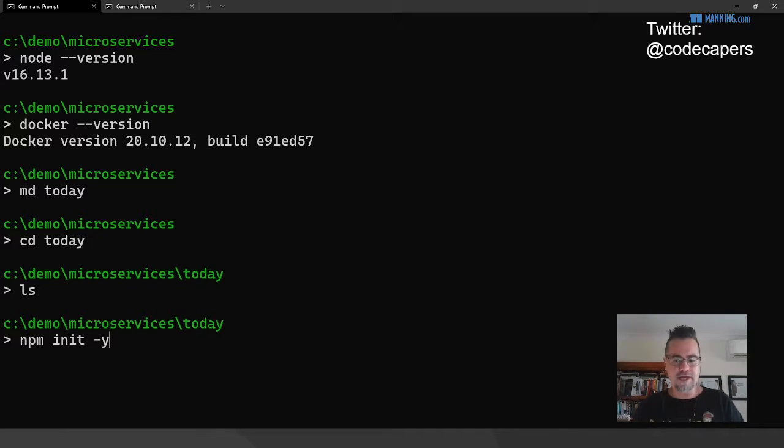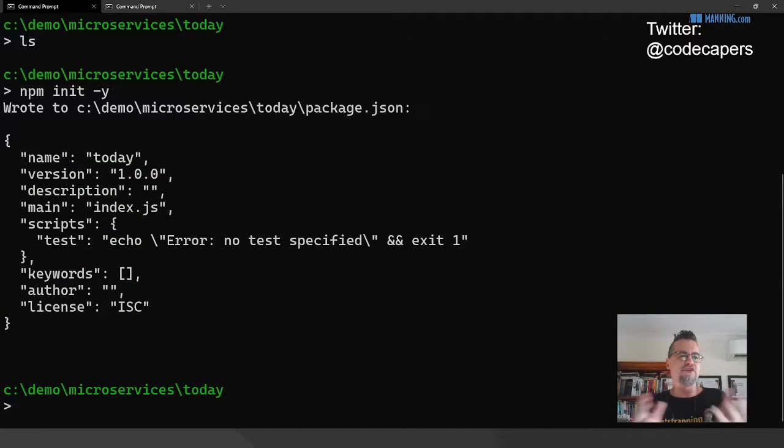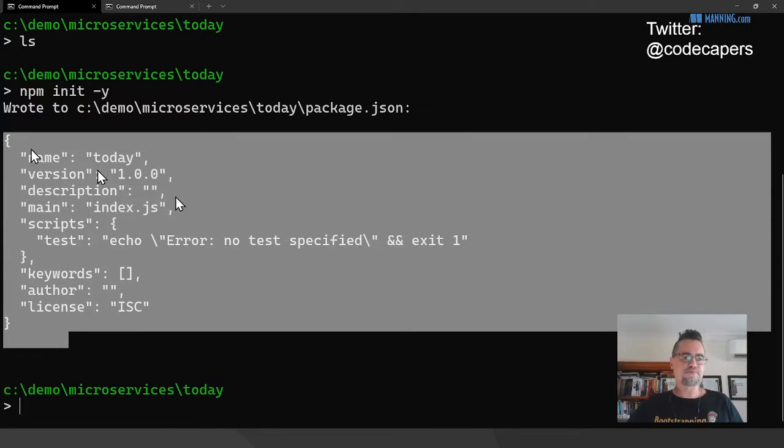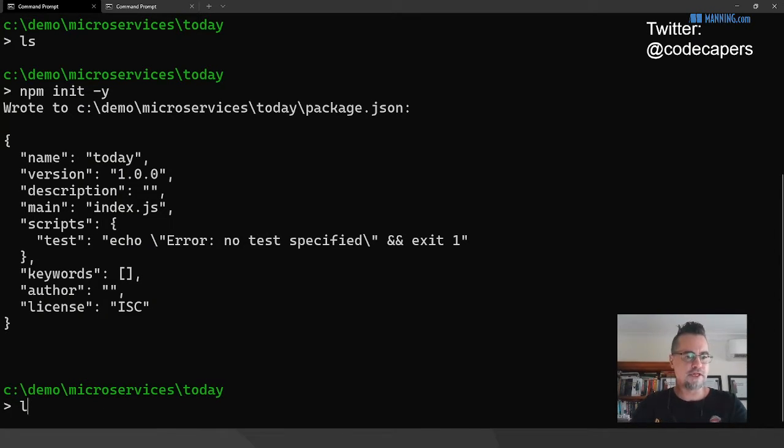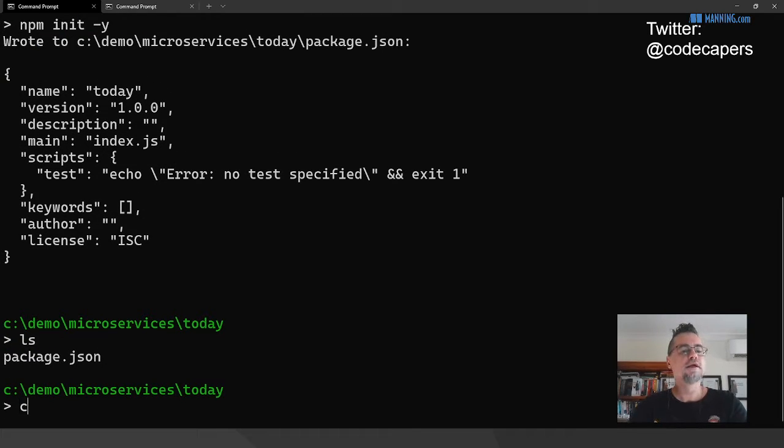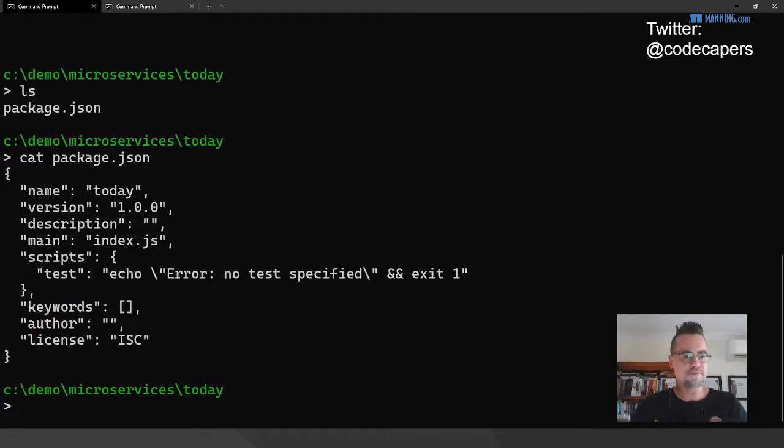Using the -y flag will just default it, so I don't have to type anything in basically. If you don't use -y, it's interactive and you have to do a bit of typing. So it just gives you this kind of basic setup. And if we look in the directory here, you can cat the package file.